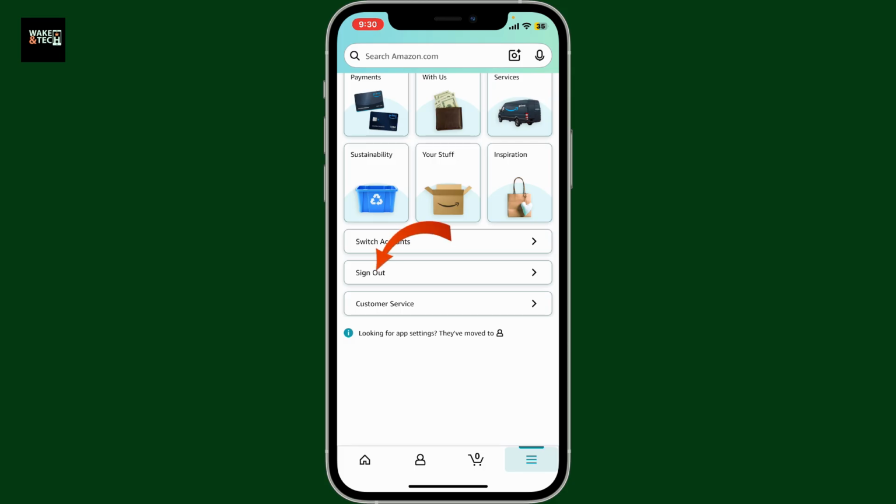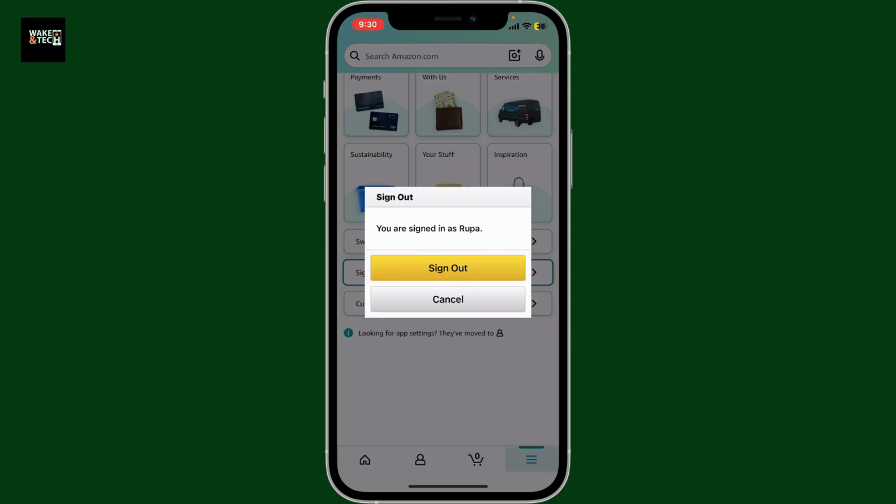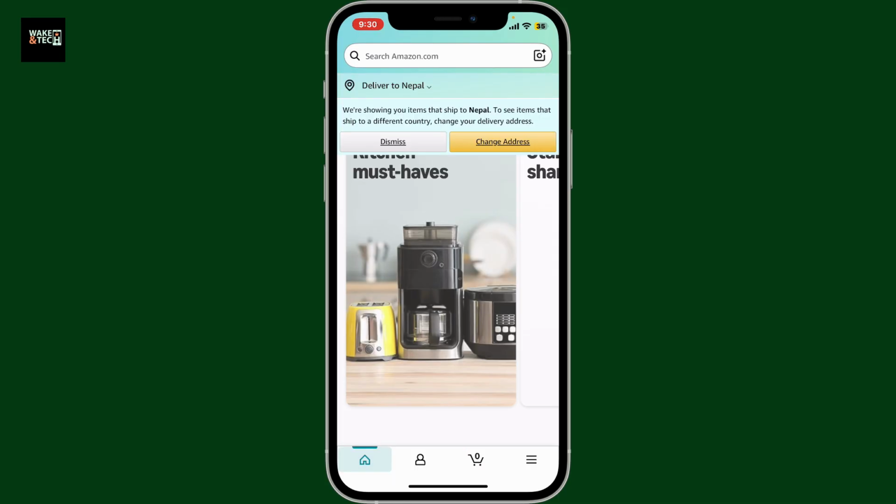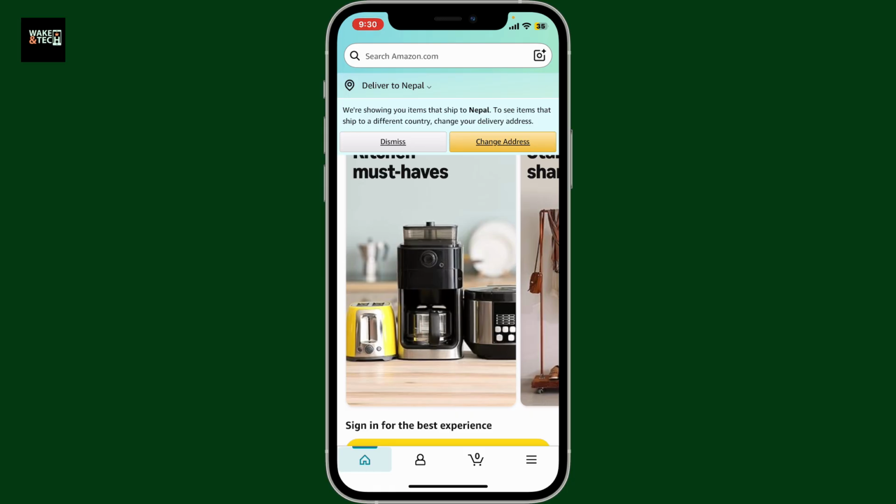Tap on the Sign Out button to log out of your account, and in the pop-up, confirm by tapping on Sign Out once again. Soon after you do that, you'll be redirected to the main home page, logged out of your account. Once signed out, your Amazon account is safe and cannot be accessed by anyone else on that device.